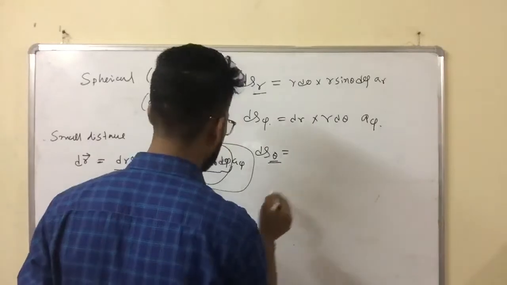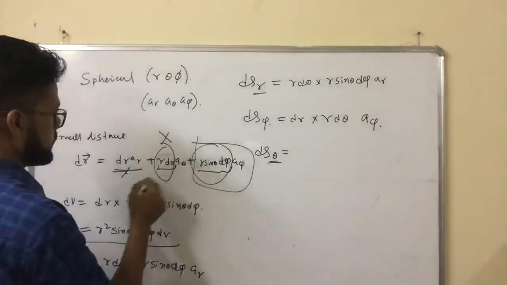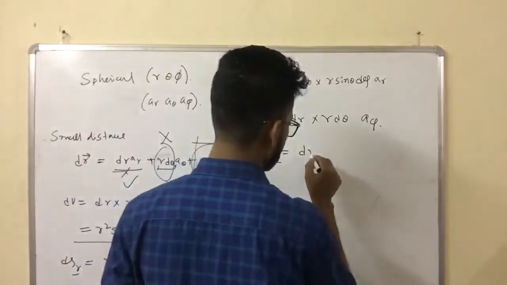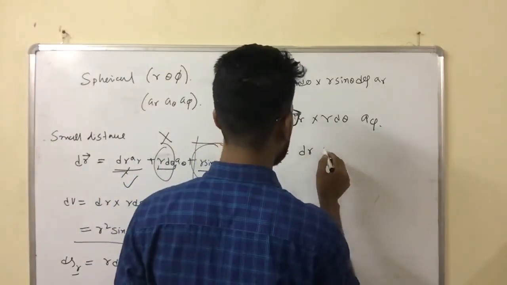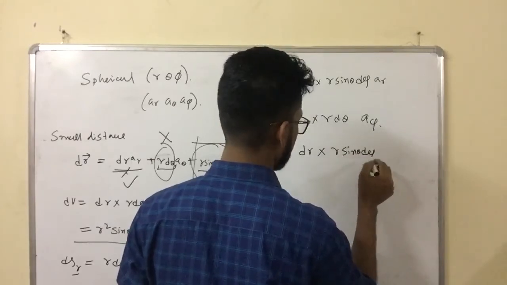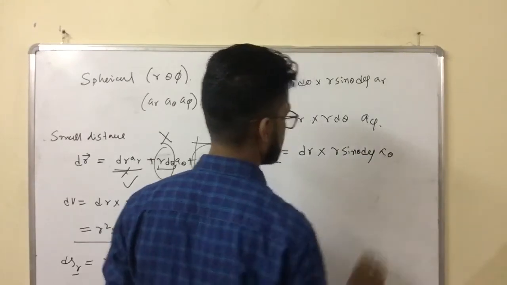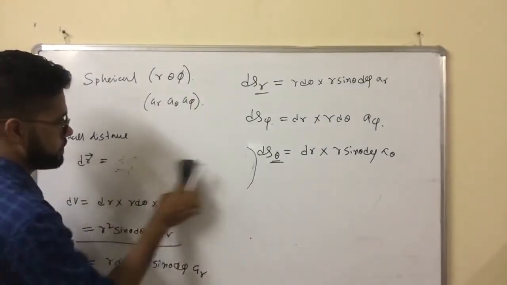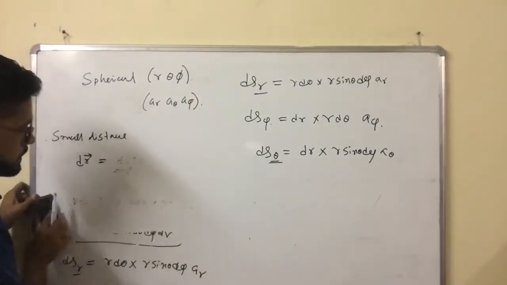And third, the ds theta direction surface area. Whenever we consider theta, forget about this term. You have to write the first and third terms. The first term is dr, and the last term is r sin theta d phi, and the unit vector will be a_theta. These are the three surface areas of the spherical coordinate system.